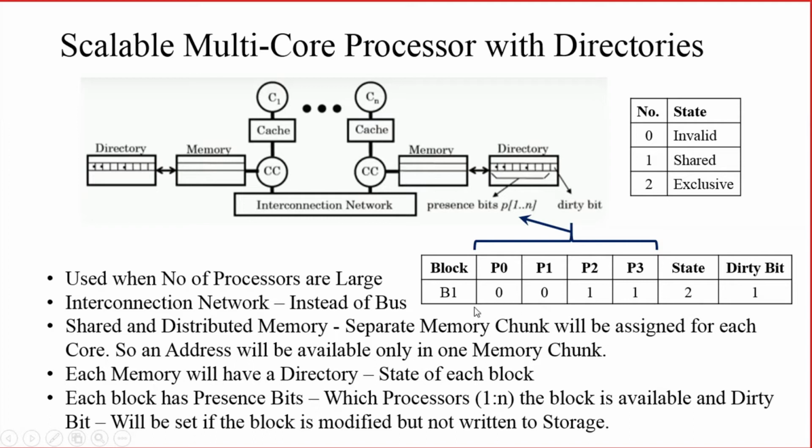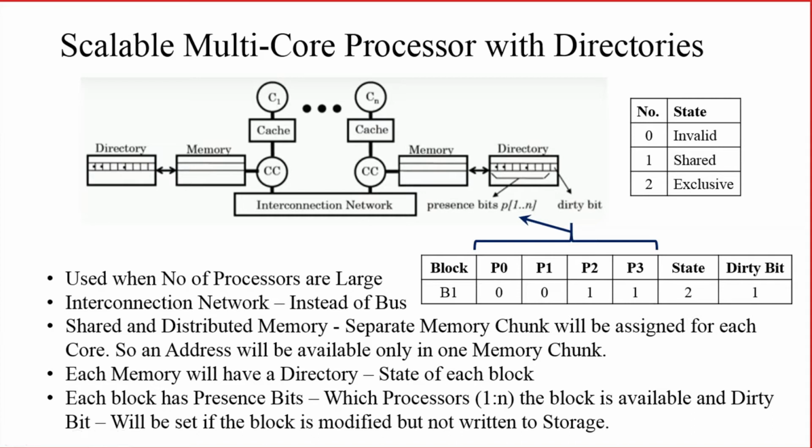We told that each block will be having its own corresponding state, and the state information also is available in the directory. Right. So in this case, we have written block 1 is having state 2, or block 1 is in state 2. So what do you mean by state 2? These are the state numbers and the corresponding states. For example, I am taking. Again, the states will depend upon which type of cache coherence protocol you are using.